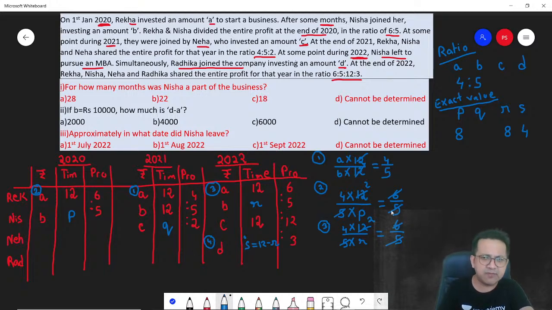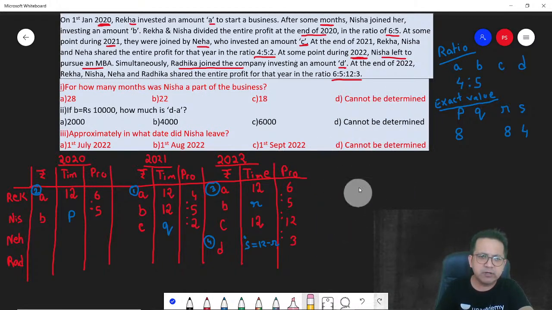Can you see? You can determine the value of D. I'm just rubbing it so that I have some space to write. How do you determine D? You can take the ratio of A to D, right?